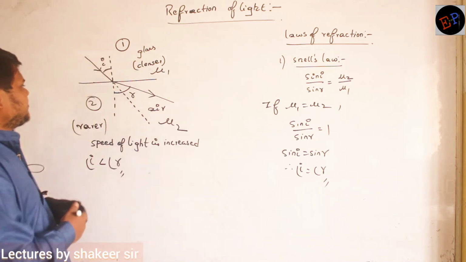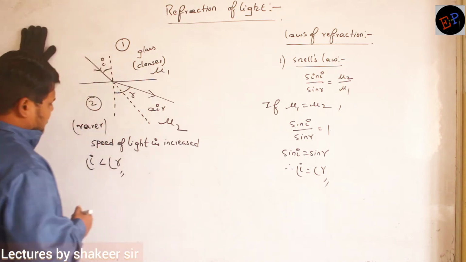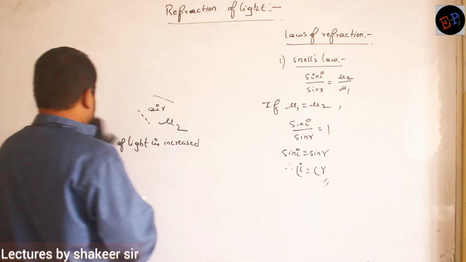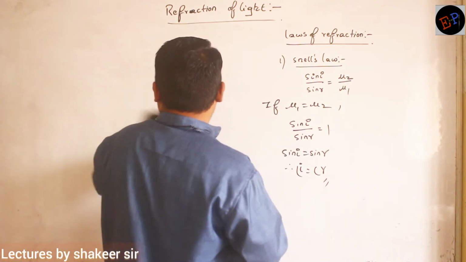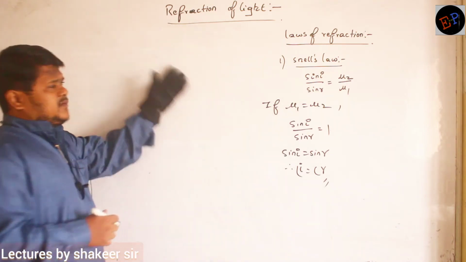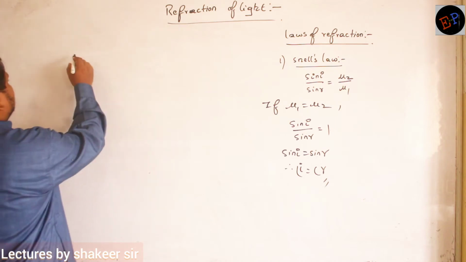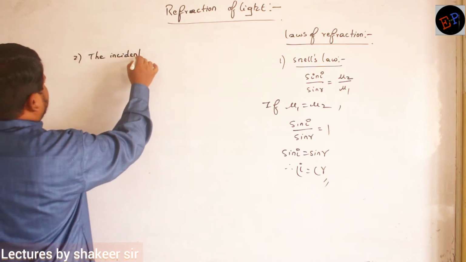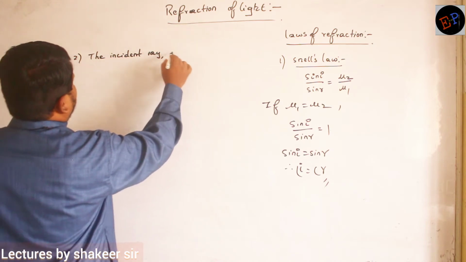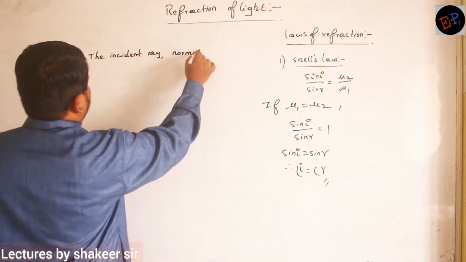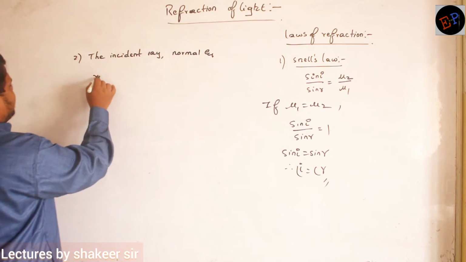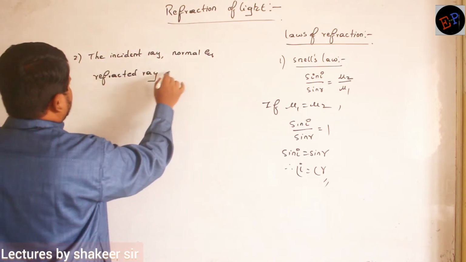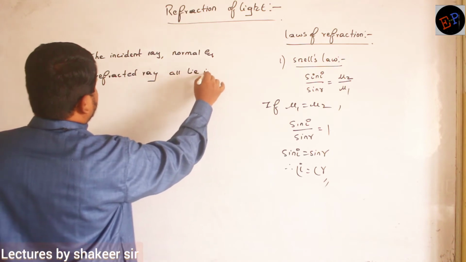Are you able to understand now? Then what is the second rule we can write now? Again, the rule which we have studied previously. What was that rule? The incident ray, normal and refracted ray all lie in the same plane.